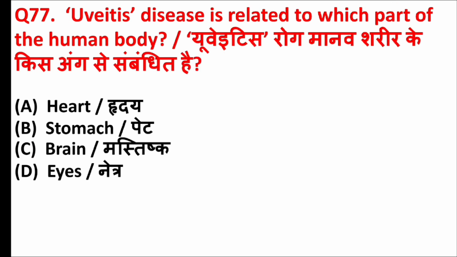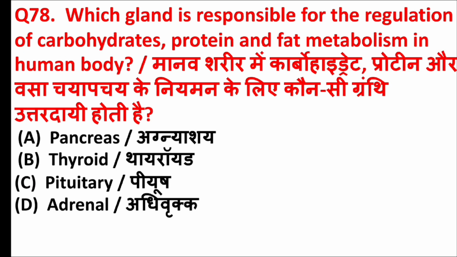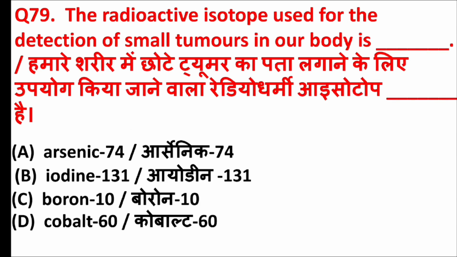Uveitis disease is related to which part of the human body? Answer is option D, eyes. Which gland is responsible for the regulation of carbohydrate, protein and fat metabolism in human body? Answer is option B, thyroid. The radioactive isotope used for the detection of small tumors in our body is blank. Answer is option A, arsenic 74.